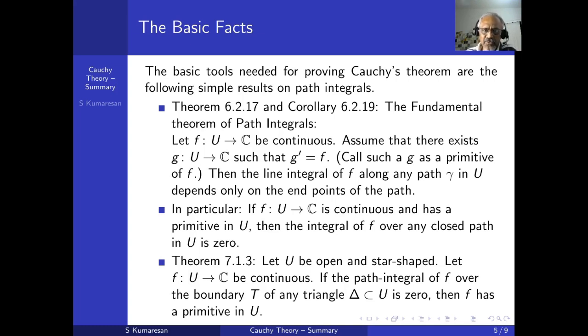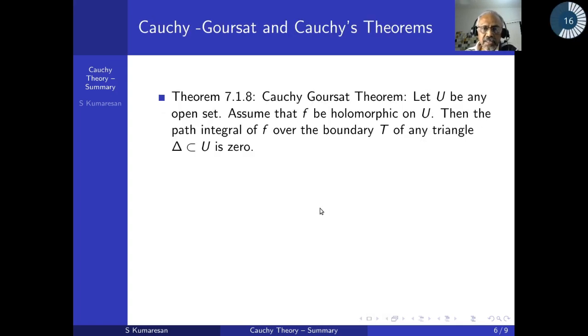Please understand now, don't worry about the proof, go back. So what did I want to prove? Cauchy's first theorem said that if f is holomorphic, then it has a primitive. Now if f is holomorphic, it's differentiable, therefore it's continuous. Therefore I want to show it has a primitive. If I want to show it has a primitive, what should I do? Theorem 7.1.3 tells me what to do. I have to prove the path integral of f over the boundary of T is 0 whenever the triangle delta is contained in U. So let us go back.